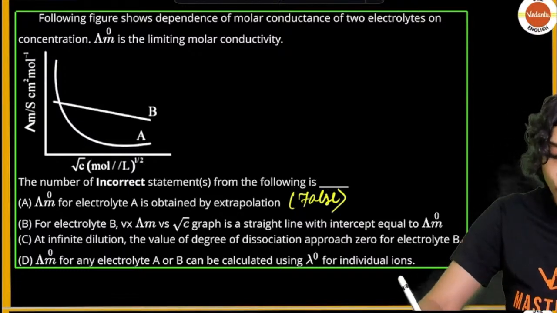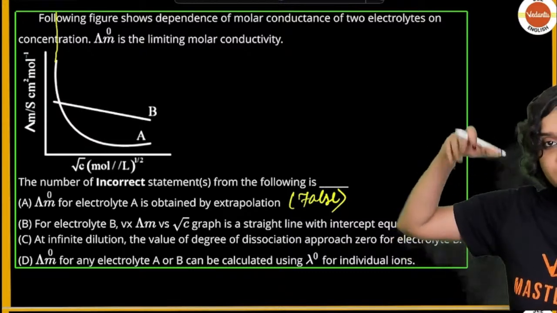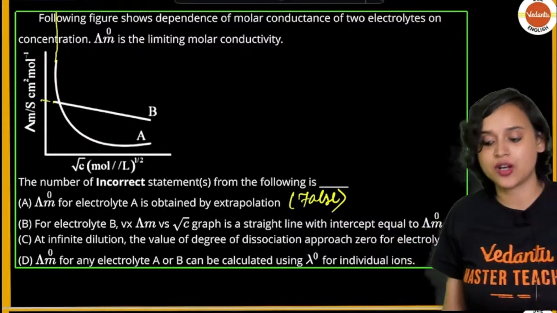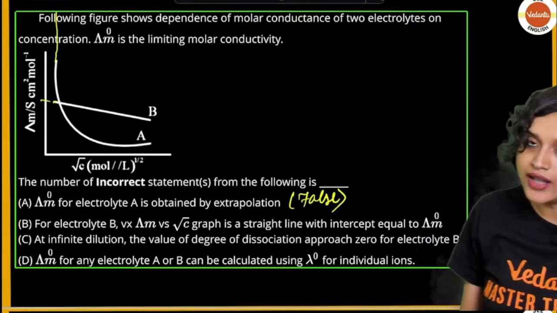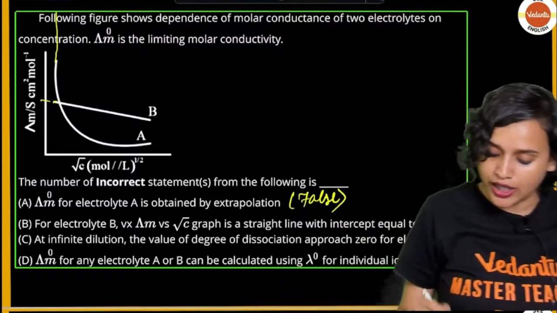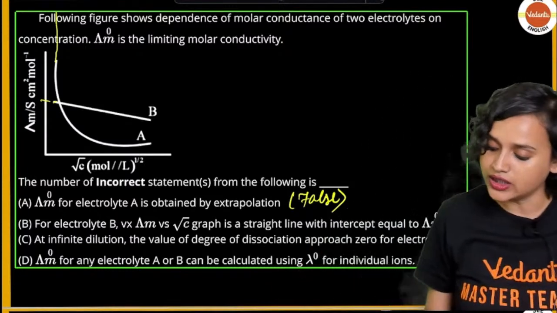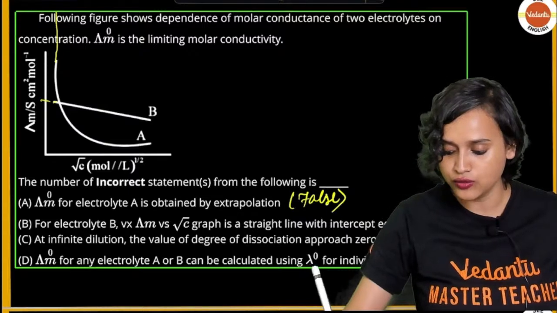Electrolyte A is a weak electrolyte. If you extrapolate it, it will be running parallel to the y-axis. For B, you can extrapolate and find lambda m naught. For electrolyte B, the lambda m versus root C graph is a straight line with intercept equal to lambda m naught. Yes, that is true.